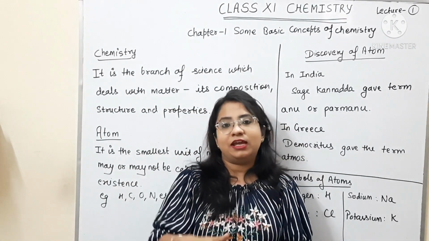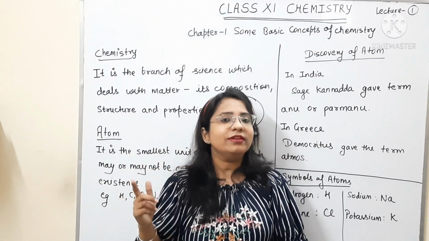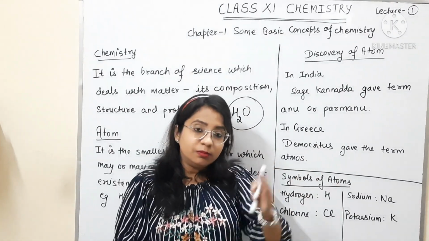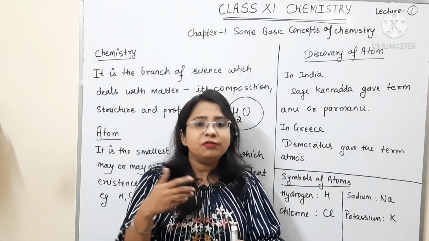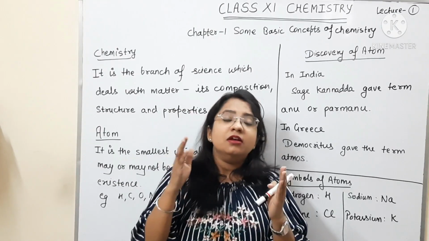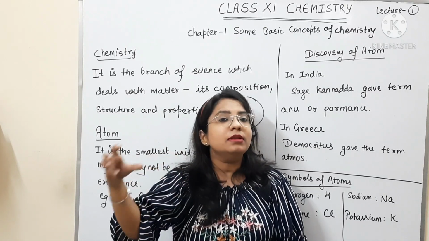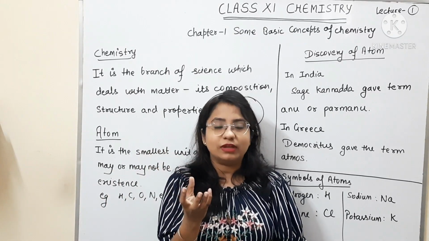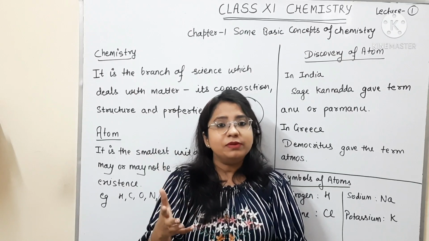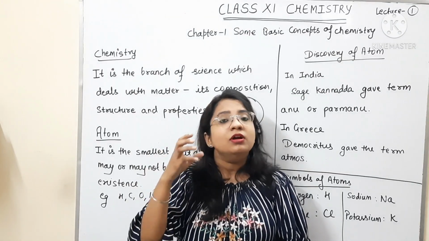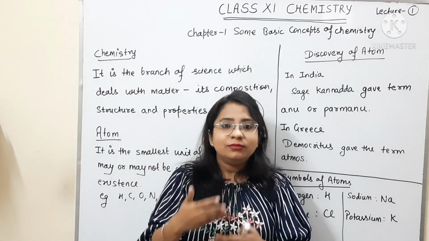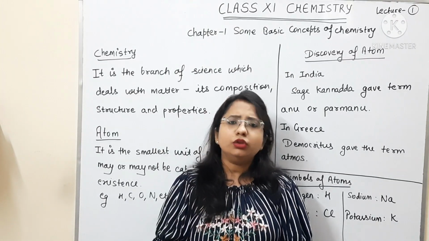At the same time, in Greece, there was a scientist, Democritus. Democritus gave a scientific theory about the atom, that all matter is made up of very small, indivisible particles called atomos. Atomos means which cannot be further divided. So that's how the atom came into knowledge.